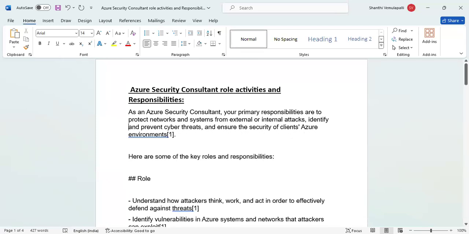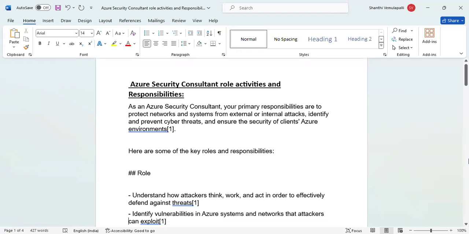Basically, we discussed cloud security posture management, the common procedure where across the clouds we need to follow those standards and procedures. So that's where it is talking about threats and attacks.